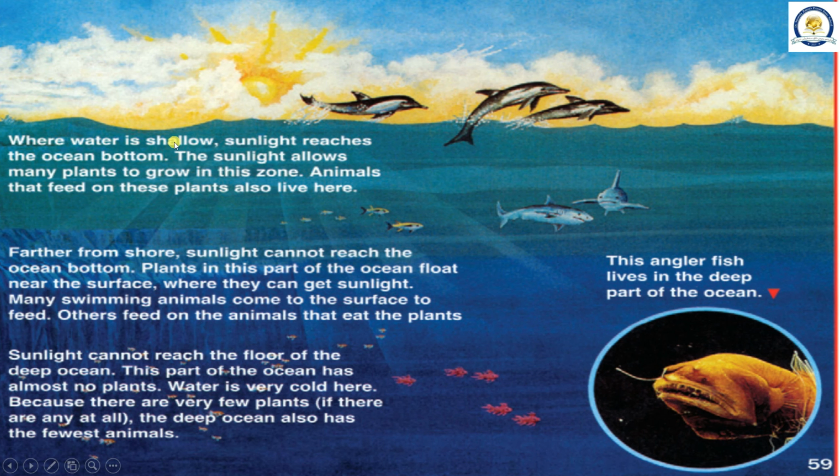Where water is shallow, sunlight reaches the ocean bottom. The sunlight allows many plants to grow in this zone. Animals that feed on these plants also live here.